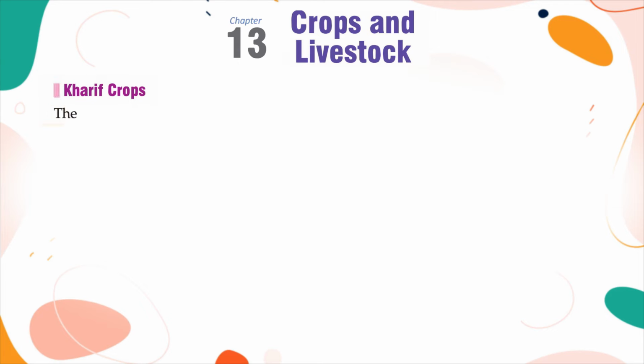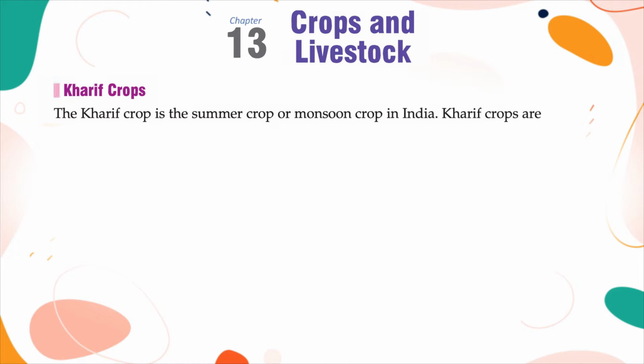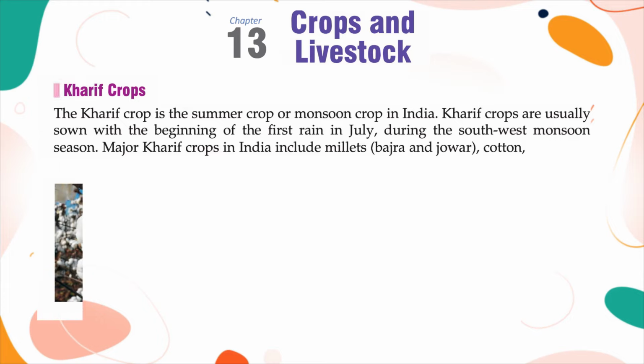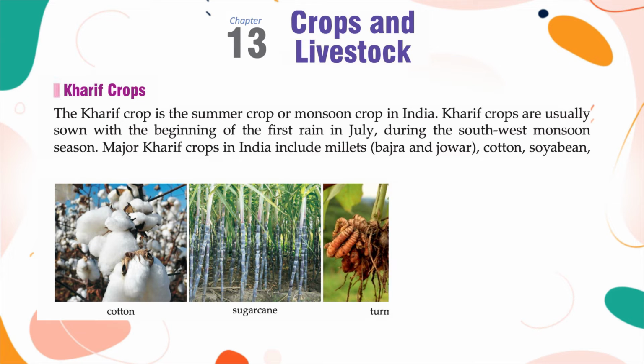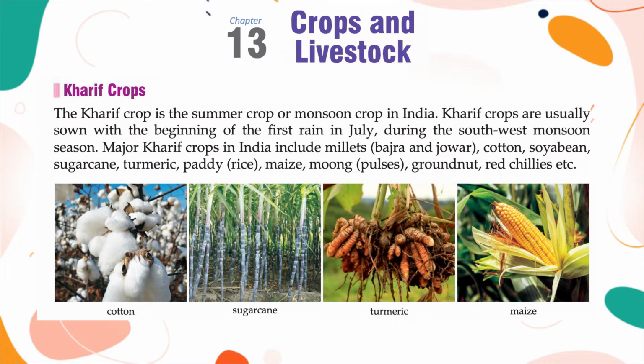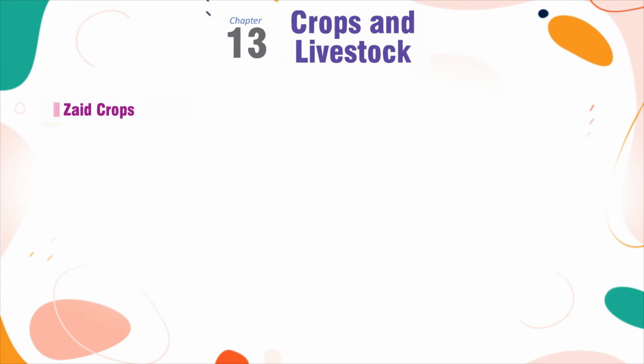Kharif crops. The Kharif crop is the summer crop or monsoon crop in India. Kharif crops are usually sown at the beginning of the first rain in July during the southwest monsoon season. Major Kharif crops in India include millets, bajra and jowar, cotton, soya bean, sugarcane, turmeric, paddy, rice, maize, moong, pulses, groundnut, red chilies, etc.